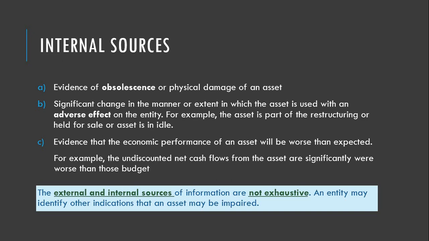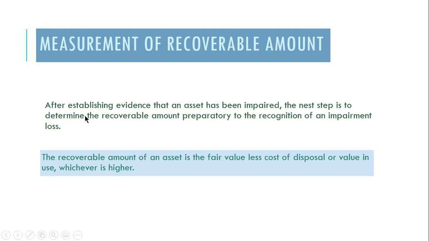Okay? Yan. Now, how to measure the recoverable amount or measurement of recoverable amount? So after establishing evidence, no, that an asset has been impaired, the next step is to determine the recoverable amount. Now, the question is, how to measure the recoverable amount or what is the recoverable amount ba?